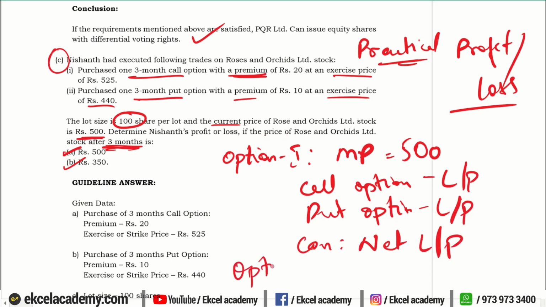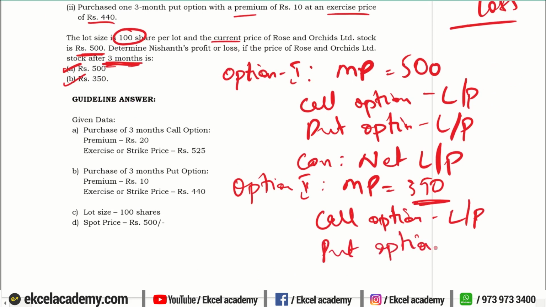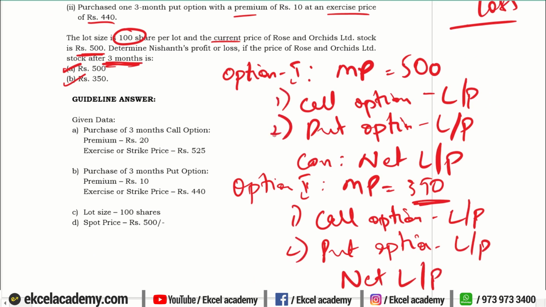And then you will go on to the second option, that is if your market price is 350 rupees. In that case, what happens to your call option, whether you will make a profit or a loss; what happens to the put option; and ultimately what is your net loss or net profit. This is how you are going to structure your answer.